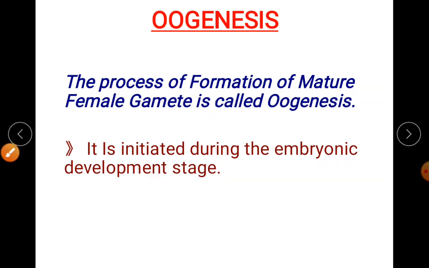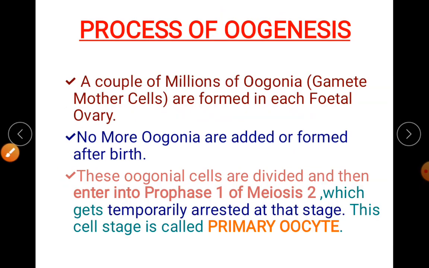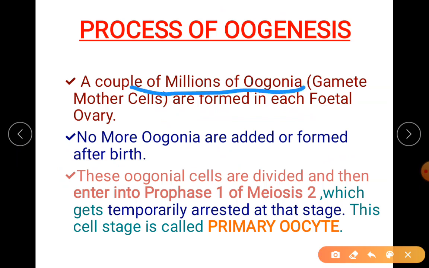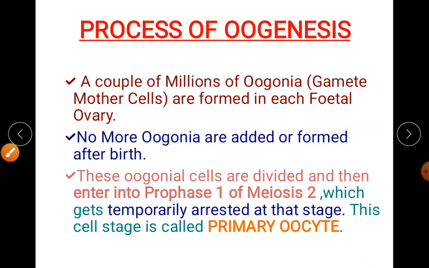Once the sex organ is formed, it immediately produces many millions of oogonia, a couple of millions formed in each fetal ovary. What about after birth? No more oogonia are added or formed. So it is before birth itself that millions of oogonia are formed.